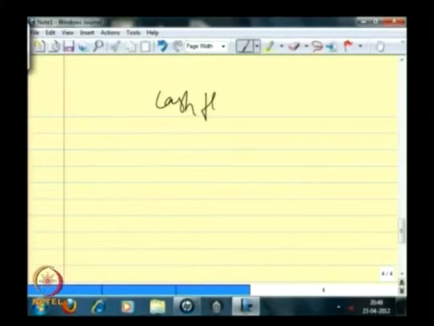We need to understand what has happened to cash. Why is that resultant 5450? How is it that the resultant cash flow is 5450?